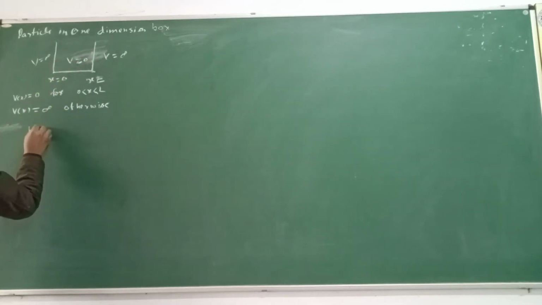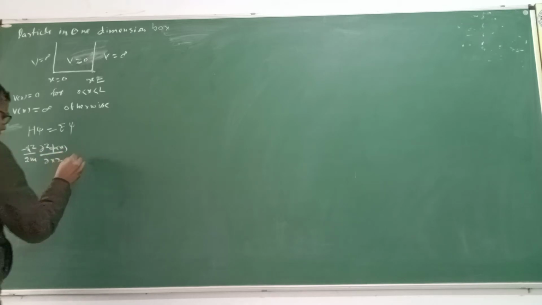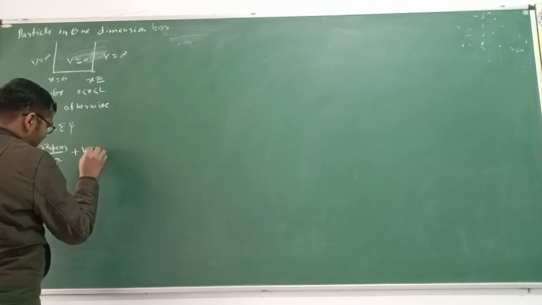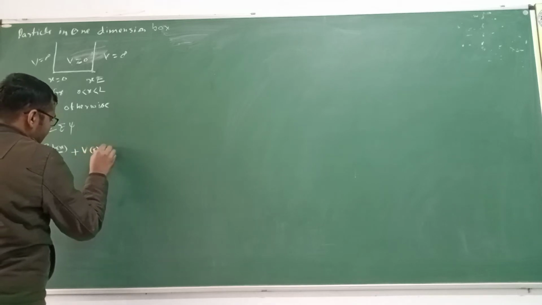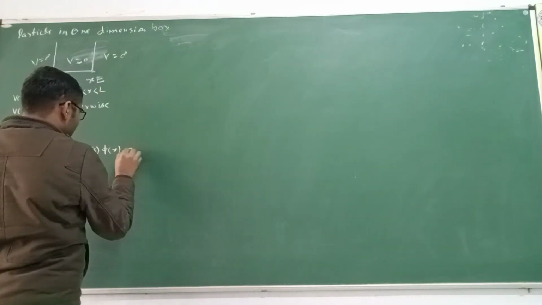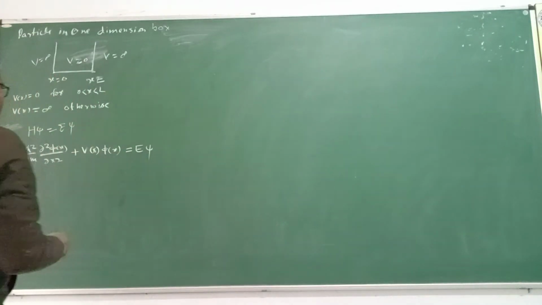The Schrodinger equation H psi equal to E psi can be written as minus h cut square upon 2m del square psi of x upon del x square plus V of x psi of x equal to E psi.